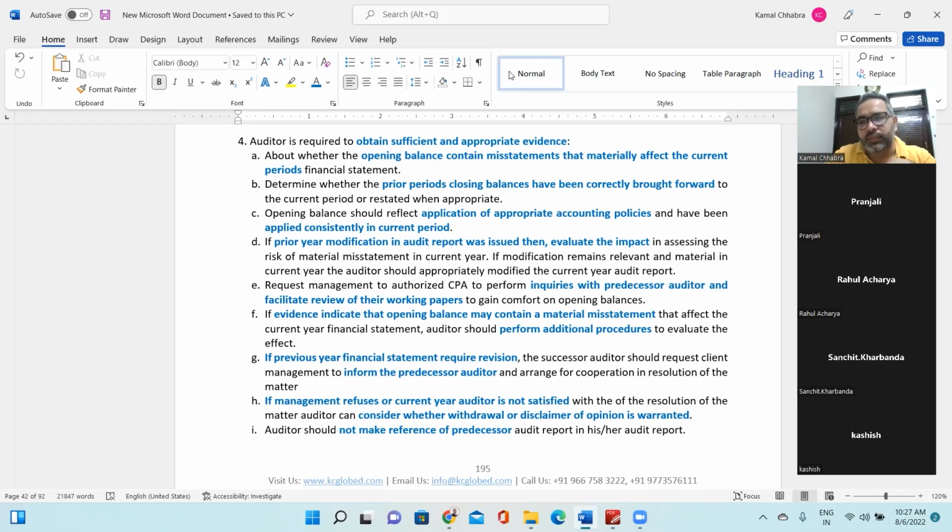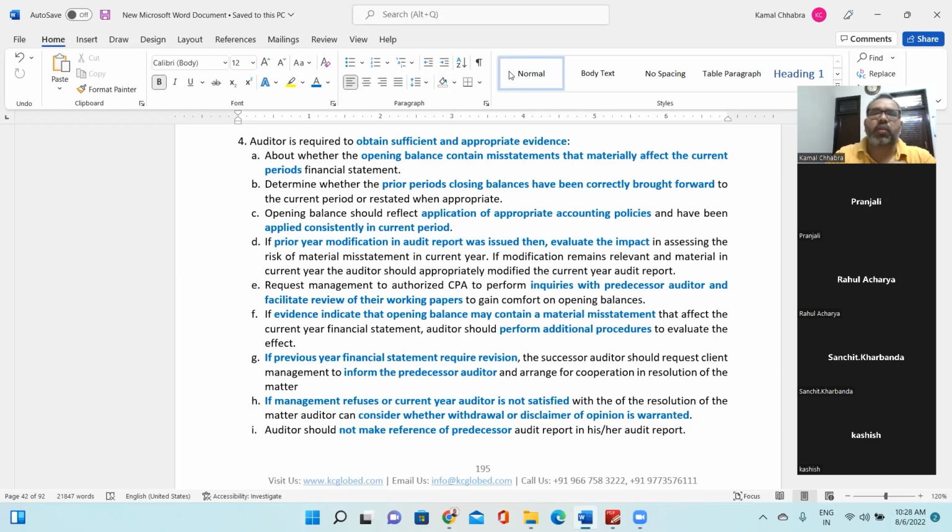Does the current year's opening retained earnings include that $1 million or not? Has that amount been appropriately carried forward in the opening balance or not? For example, if in the previous year your accounts receivable balance was $100 million, which is the previous year's closing balance, is the current year's opening balance $100 million or not? If it is different, then you need to investigate the difference. Make sense? Yes, sir.